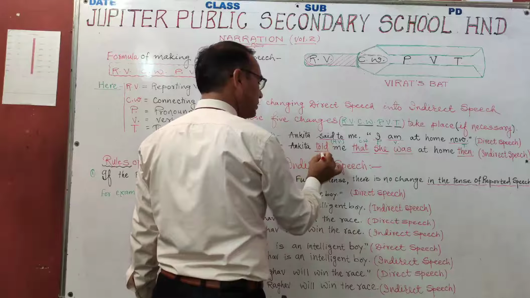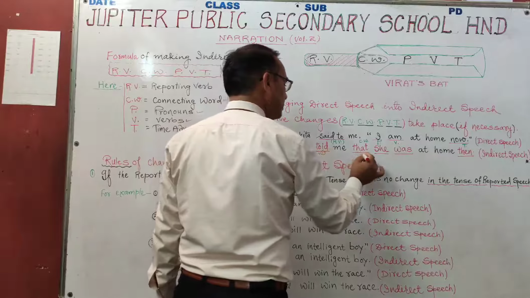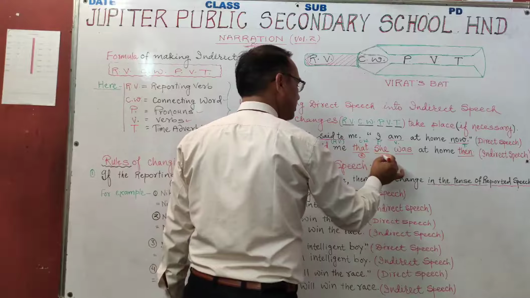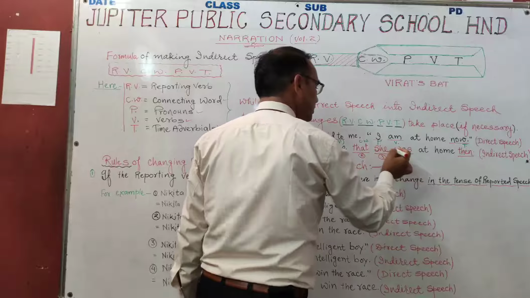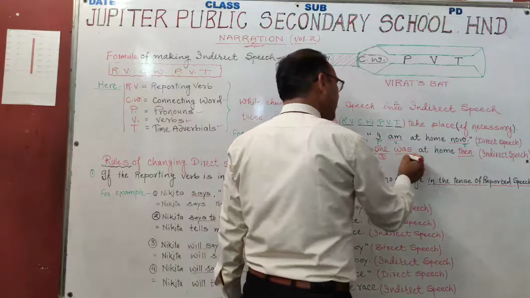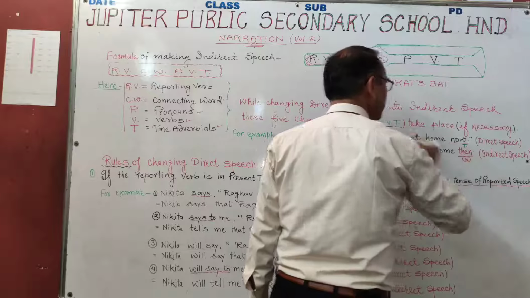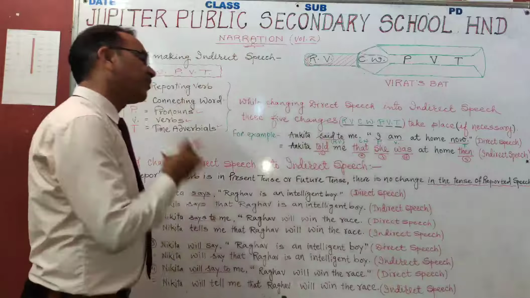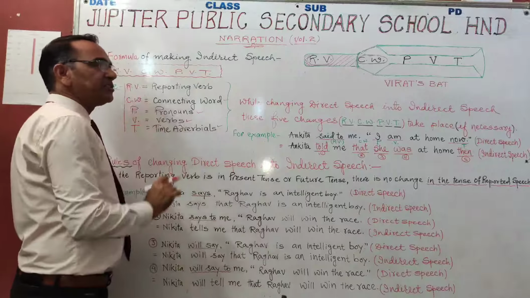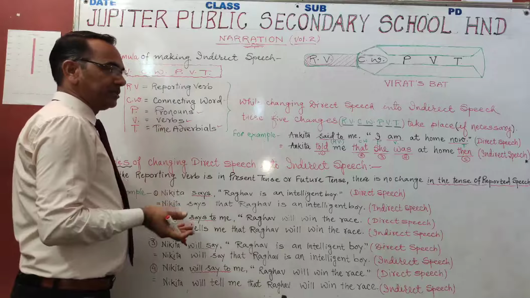First, told. Second one, that. Third one, she. And fourth one is was, and fifth one is then here. Now the first direct speech has been changed into indirect speech.